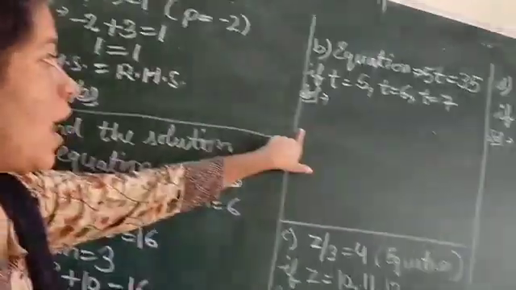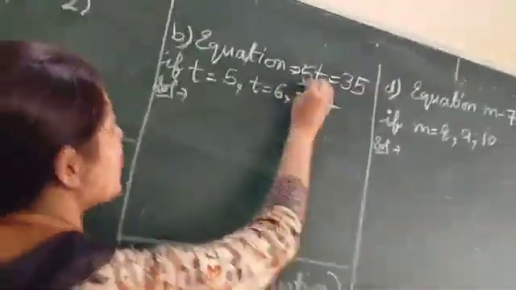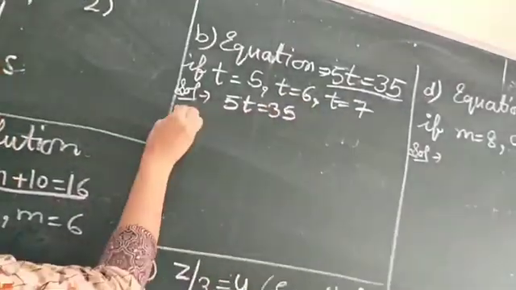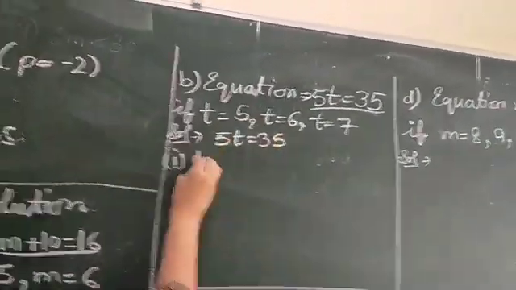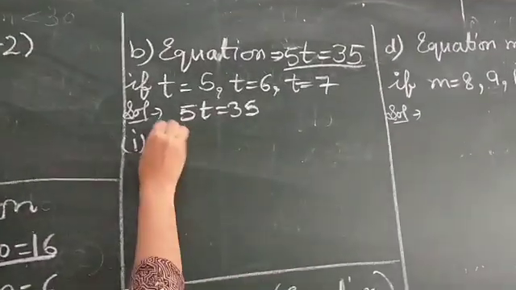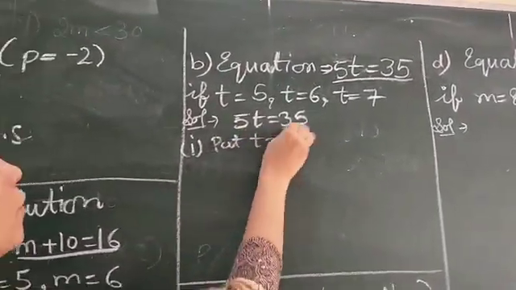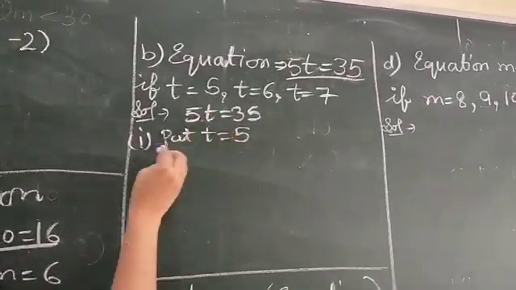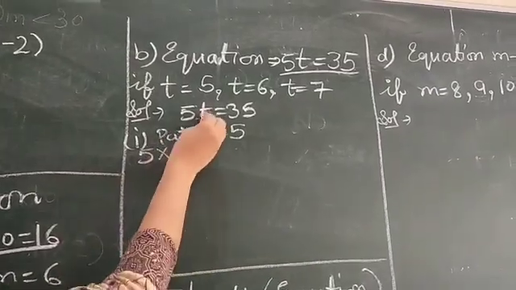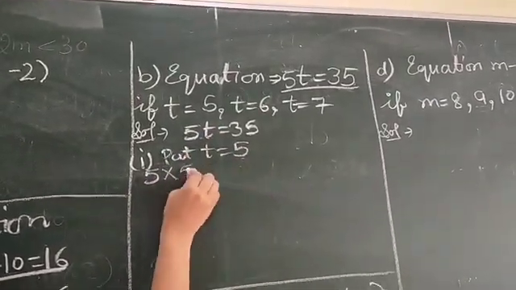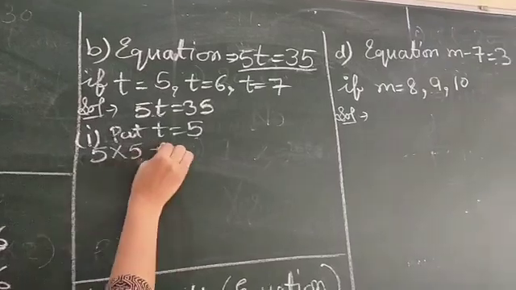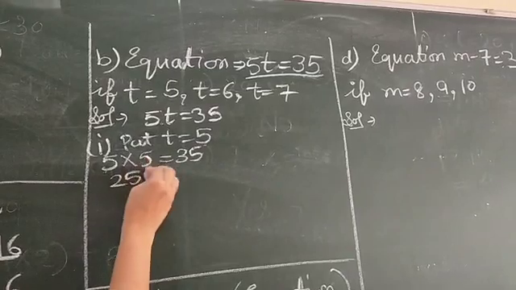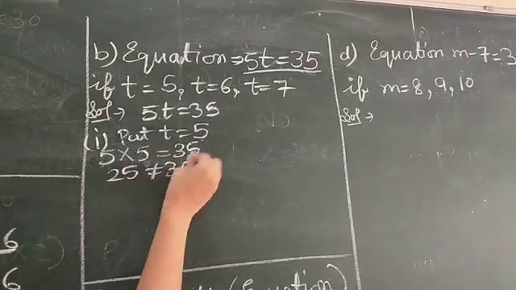In this B part also you have to do like this. The equation is this: 5t is equal to 35. Okay, first put t is equal to 5. Now 5 and t, which sign is there? Multiply. So 5 multiplied, instead of t we will put here 5. 5 into 5 is equal to 35. 5 fives are 25. 25 is not equal to 35. So this is